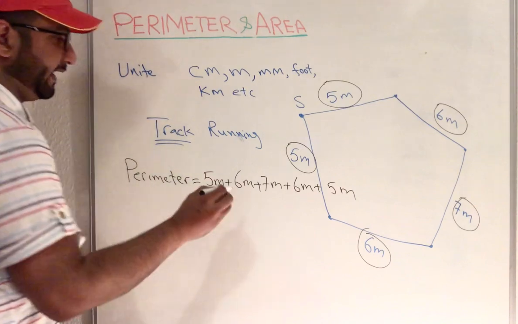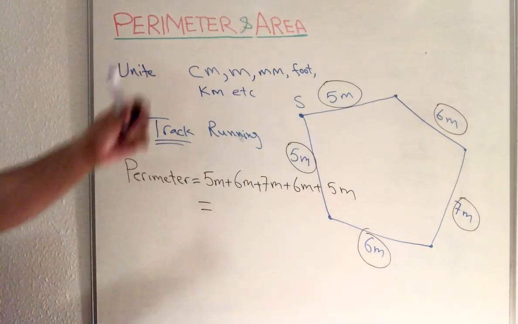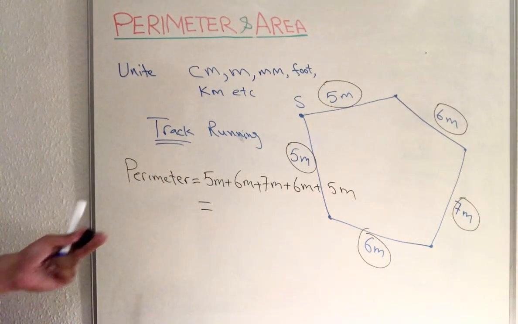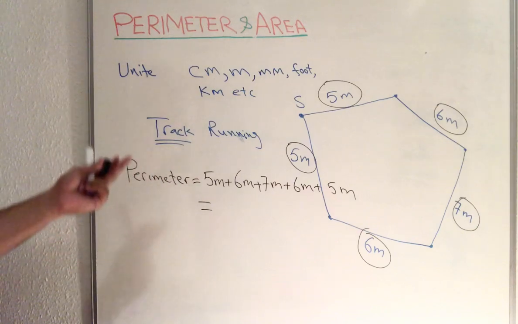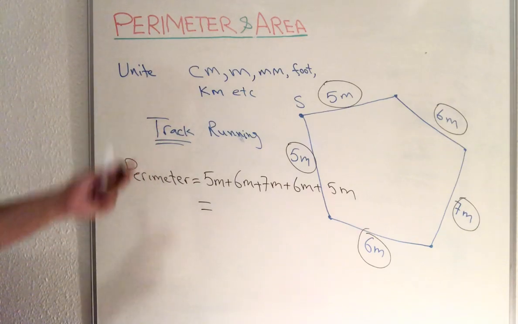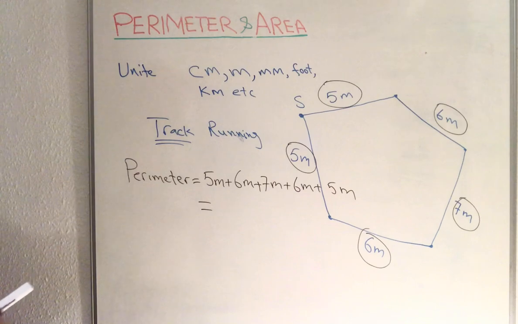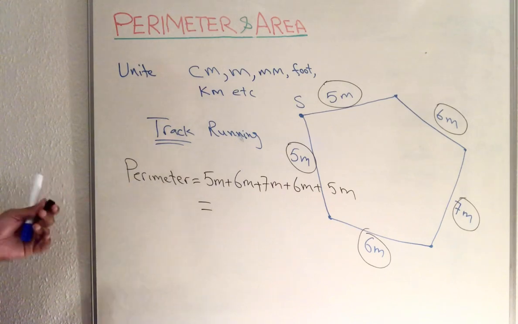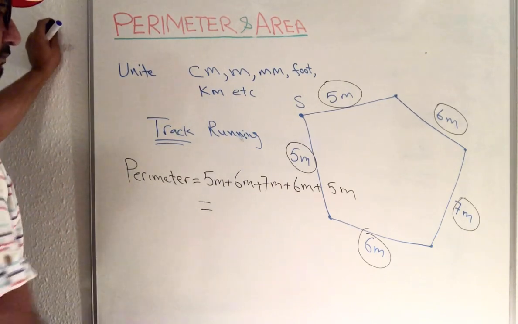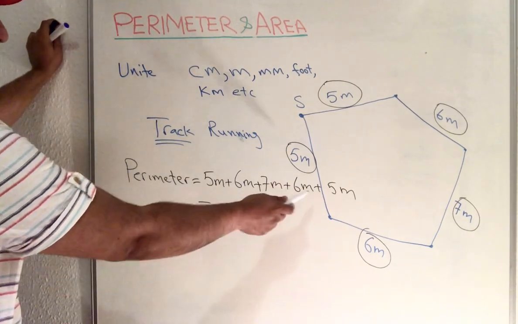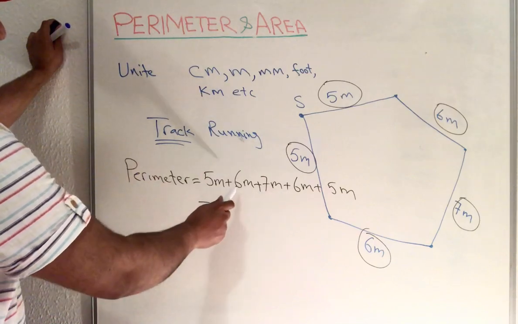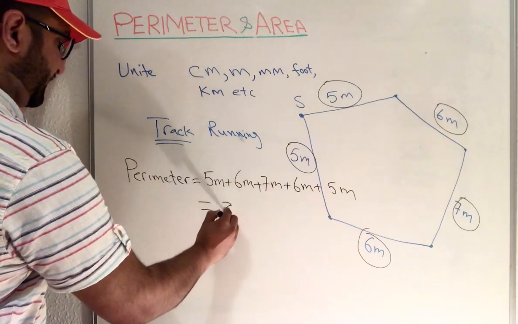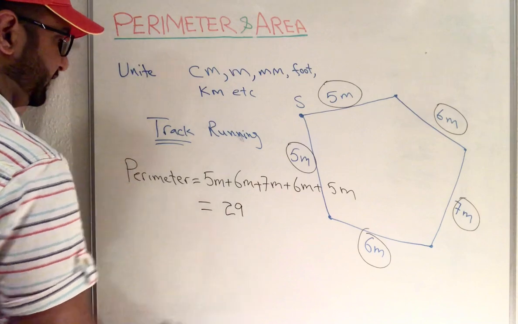When you are adding all the lengths, they could be in meters, centimeters, millimeters, foot or kilometer, whatever, it depends on the question. If sometimes they use different units, we will define that after. First of all, you need to add all values: 5, 5, 10, 12, 22, add 7, which is 29.